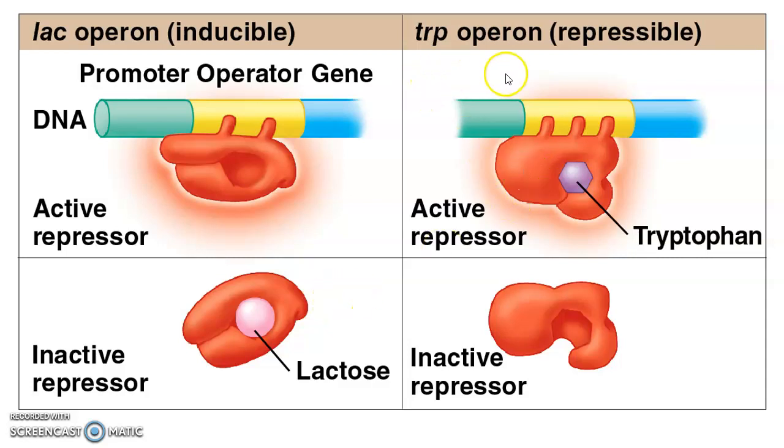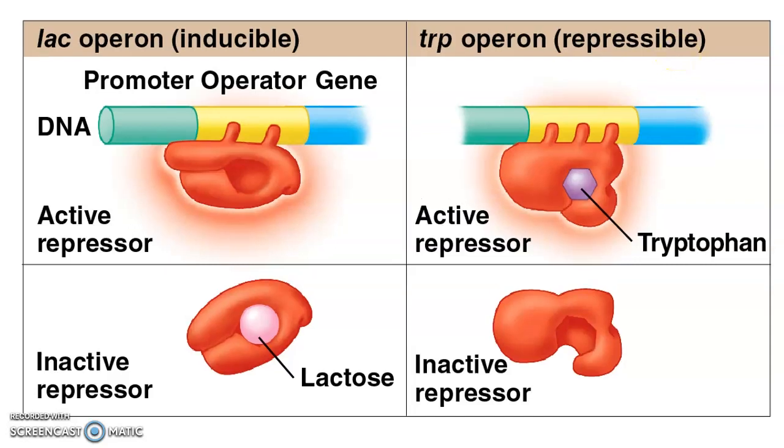In a repressible operon like the tryptophan operon, if the substrate is present, then the repressor is activated, and if there is no substrate, in this case tryptophan, then the repressor is inactivated, and the enzymes responsible for breaking down and using the substrate are produced.